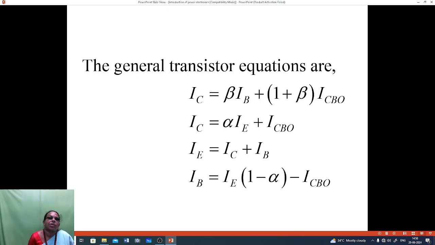The transistor equations are: collector current IC is equal to beta into IB plus 1 plus beta into ICBO. The collector current IC is equal to alpha into IE plus ICBO. That is, IE is equal to IC plus IB. IB is equal to IE into 1 minus alpha minus ICBO.